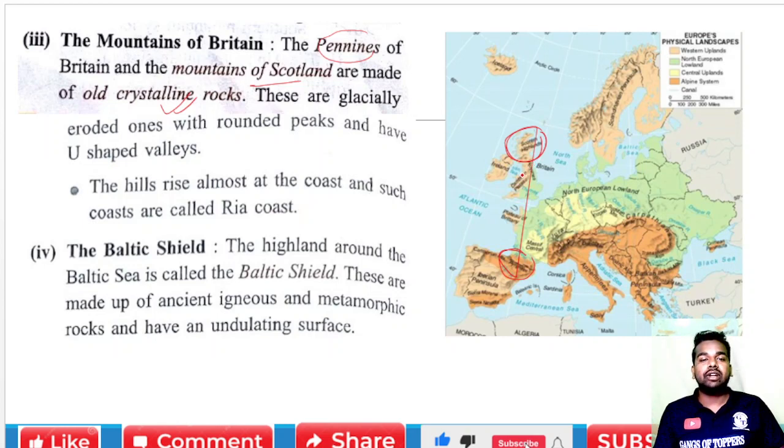These are glacially eroded, with rounded peaks and U-shaped valleys. After this we can see that this area is actually rounded off and has a U-shaped valley.